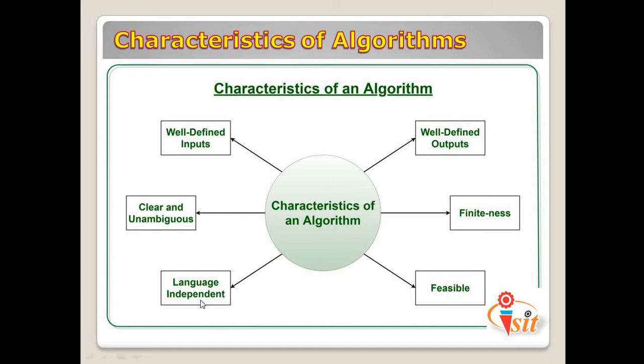The algorithm design must be language independent, that is, it must be just plain instructions that can be implemented in any language and yet the output will be the same as expected. So while preparing the algorithm we need to consider these characteristics, and based on this we are going to be creating the algorithm.